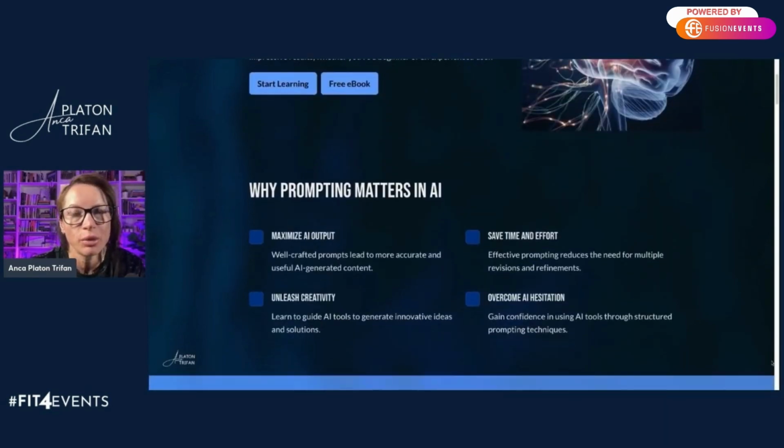If you know how to prompt well, you will get a well-crafted prompt, which will make for more accurate and useful AI-generated content. You will learn to guide the AI tool to generate great ideas and solutions. And it really saves time and effort because effective prompting reduces the need for multiple revisions and refinements, unless you really like to do that. And then confidence: you build confidence in using AI tools through structured prompting techniques.